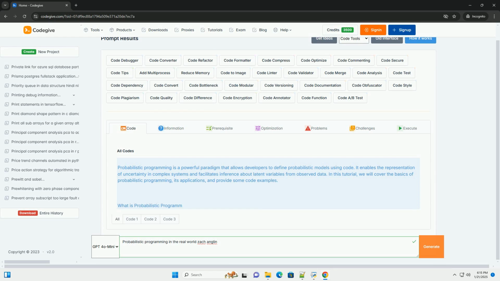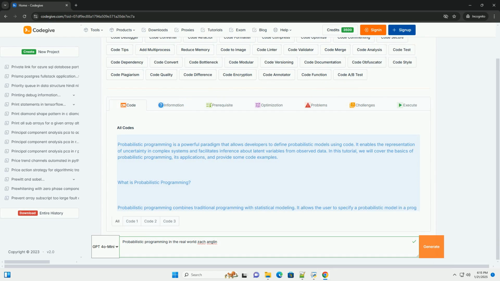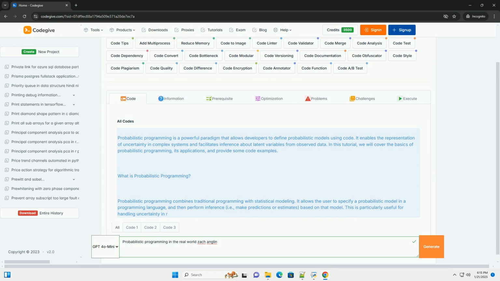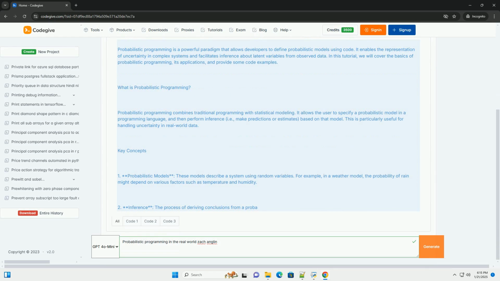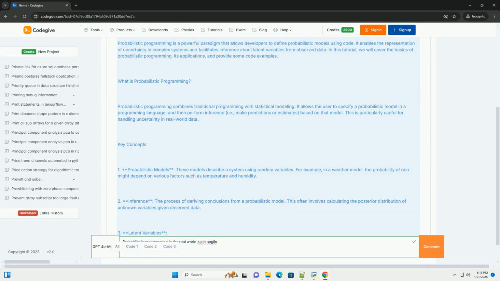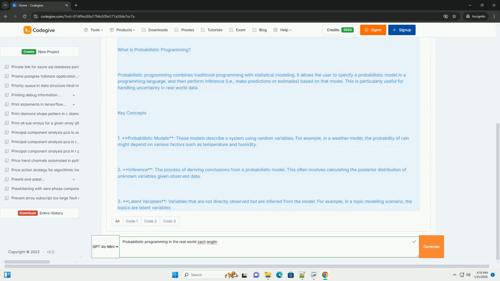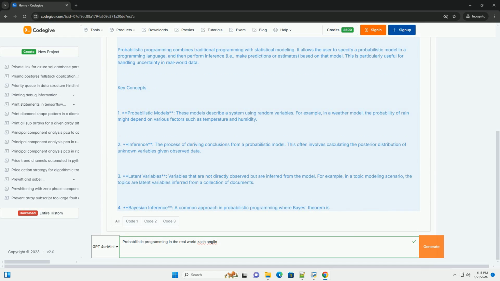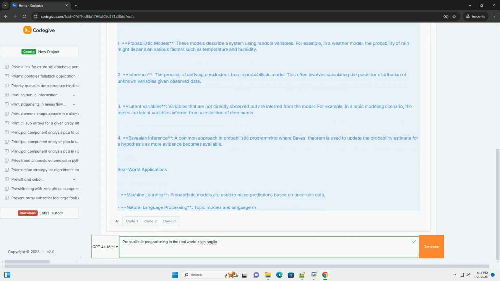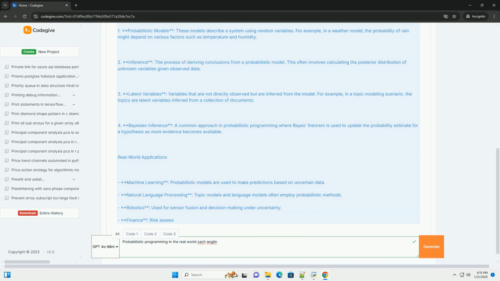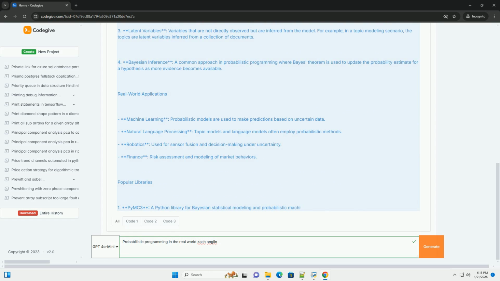Probabilistic programming is a powerful paradigm that allows developers to define probabilistic models using code. It enables the representation of uncertainty in complex systems and facilitates inference about latent variables from observed data. In this tutorial, we will cover the basics of probabilistic programming, its applications, and provide some code examples.